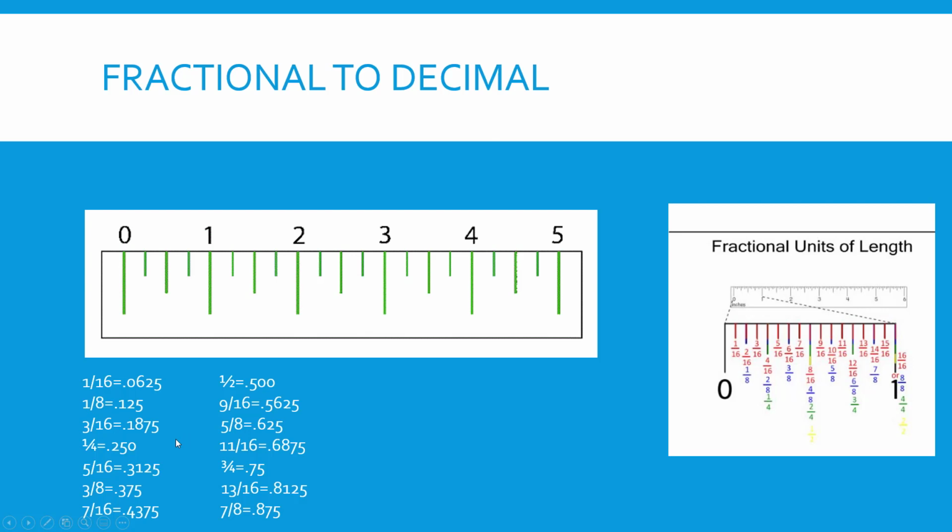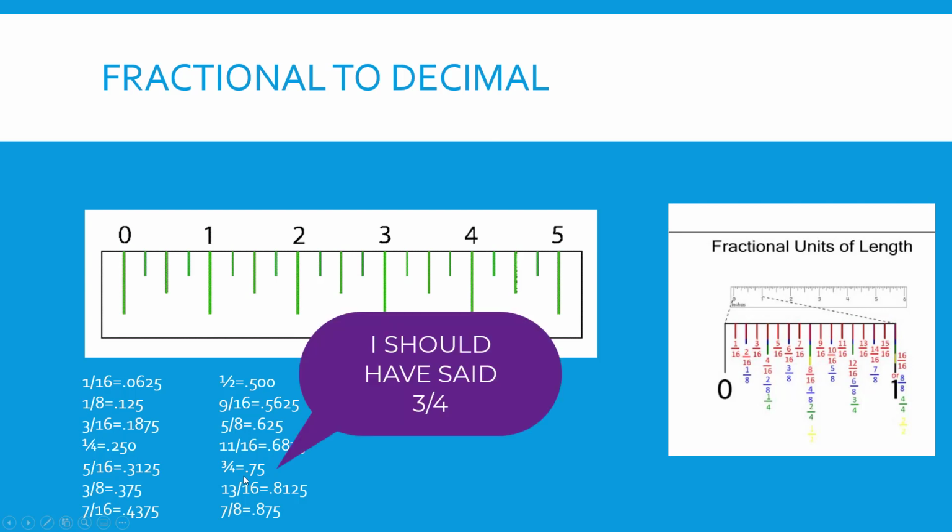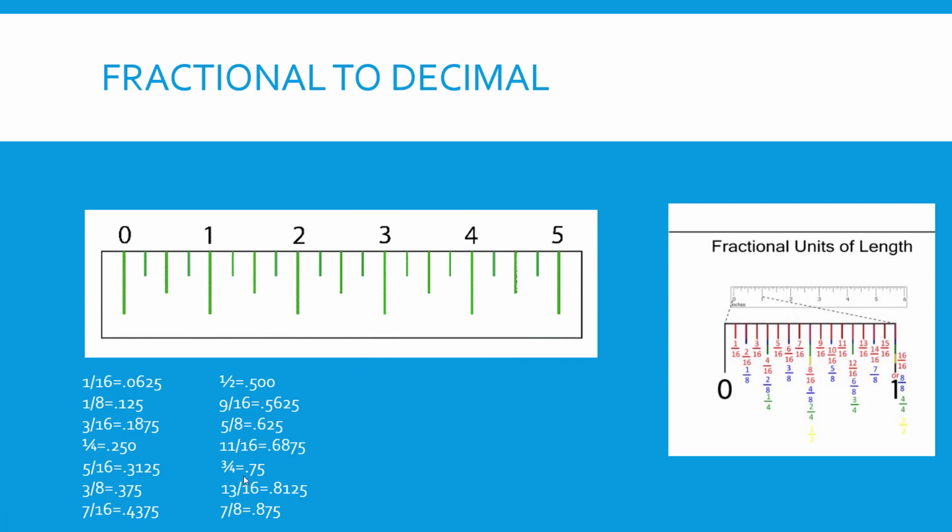So if you hear somebody give a measurement of 0.375, you know that's a typical 3/8 of an inch. If you hear somebody say something like 0.75, that should automatically come up in your head as 3/4. If I was to say 0.625 or 625 thousandths, I'll talk about that in a minute, that would be 5/8 of an inch.